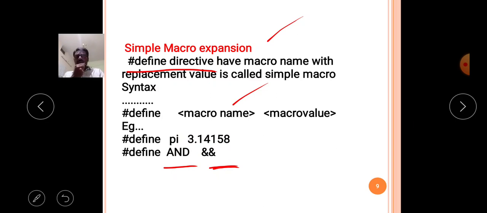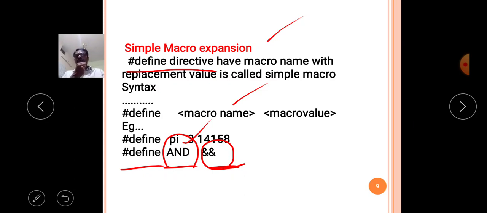So the #define preprocessor will process the total C program, and when the macro name occurs, it replaces it with the double ampersand symbol. Like that, the simple macro works.